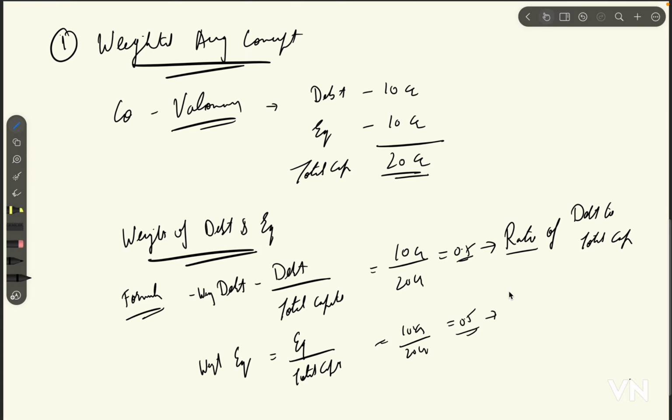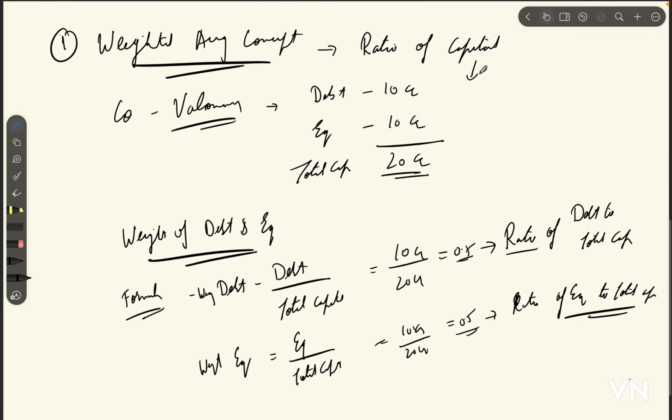And in the case of equity, it's the ratio of equity to its total capital. All right, so weighted average is nothing but the ratio of capital. Capital can be debt capital or equity capital. It's the ratio of capital to its total capital.